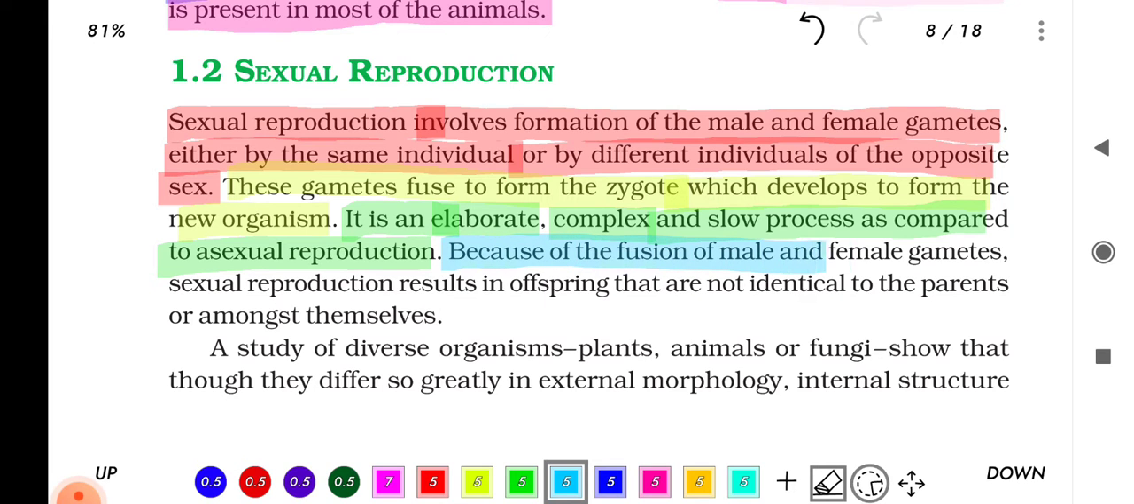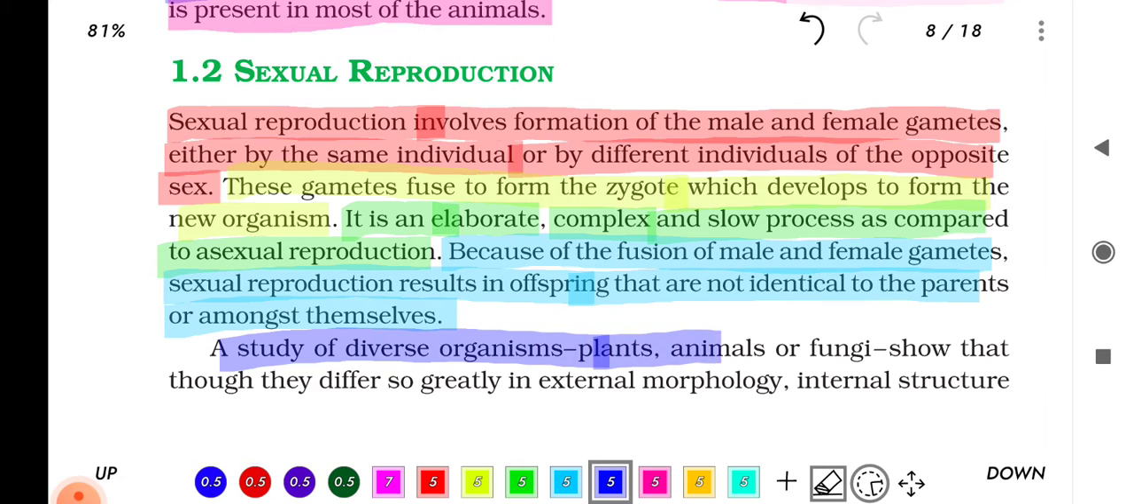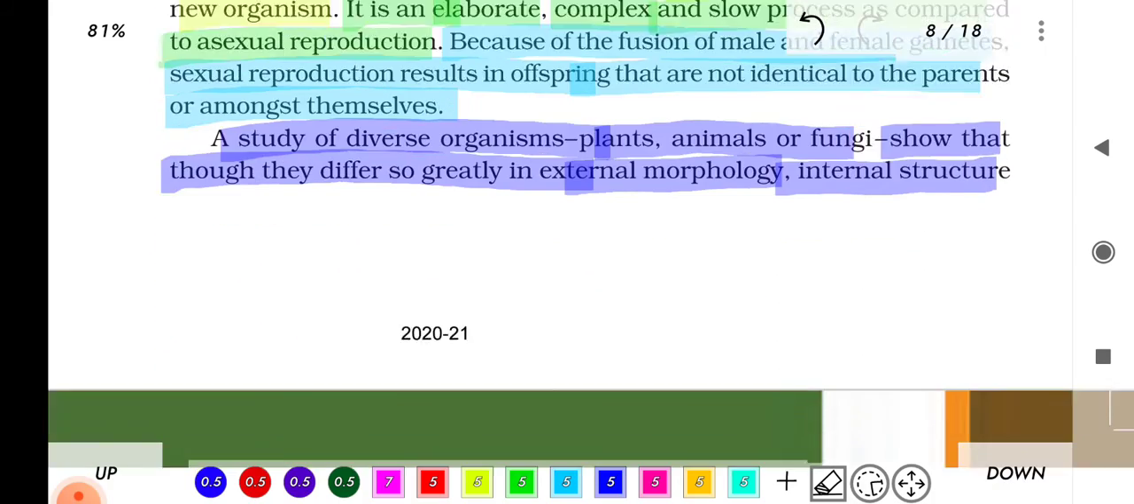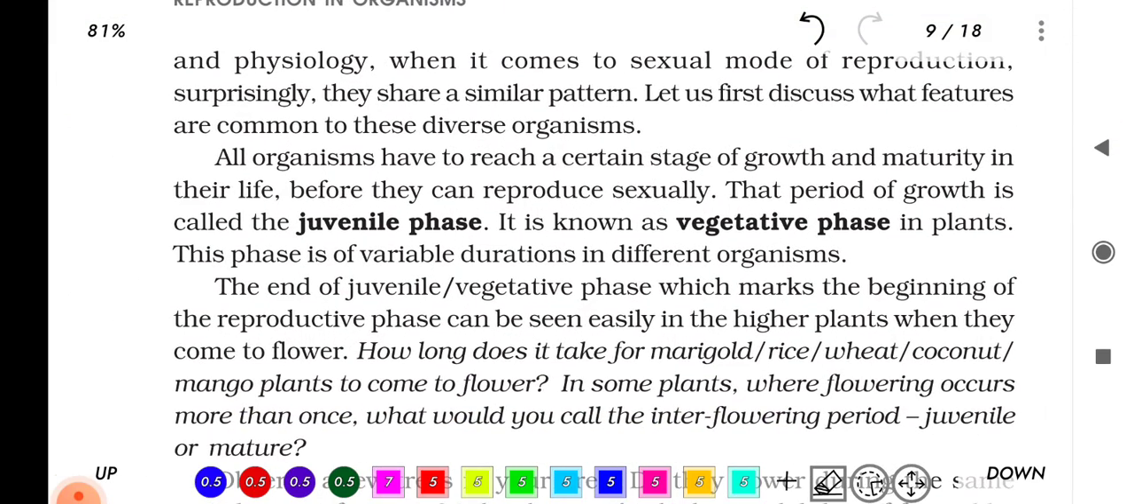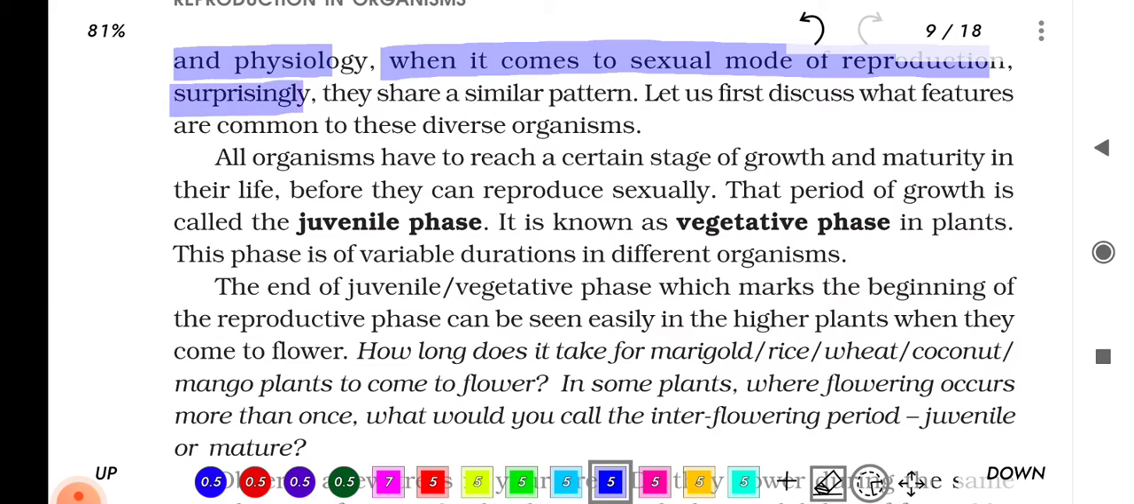Because of the fusion of male and female gametes, sexual reproduction results in offspring that are not identical to the parents or amongst themselves. A study of diverse organisms, plants and animals or fungi showed that though they differ so greatly in external morphology, internal structure, and physiology, when it comes to sexual mode of reproduction, surprisingly, they share a similar pattern. Let us first discuss what features are common to these diverse organisms.